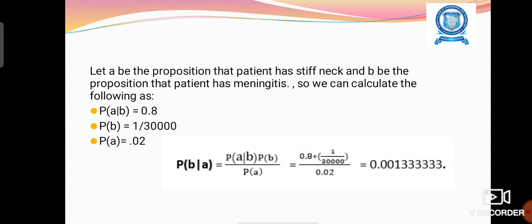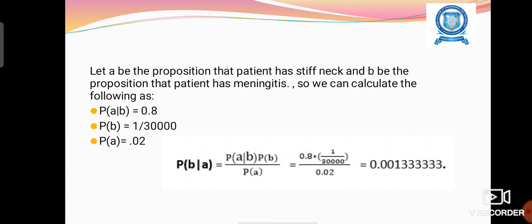That is 80%, 0.8. P of B is the probability of having the disease, that is 1 out of 30,000 patients. P of A is equal to 0.02, that is, on the whole, 2% of the patients have a stiff neck.